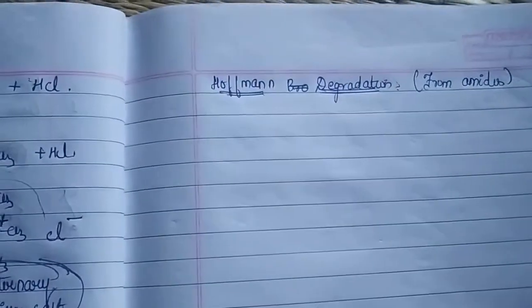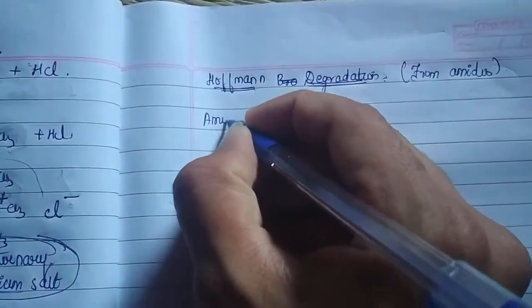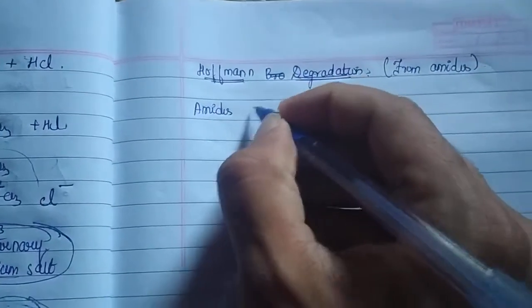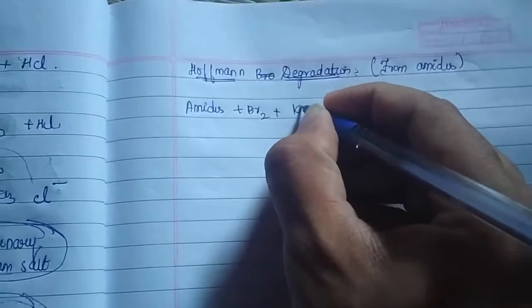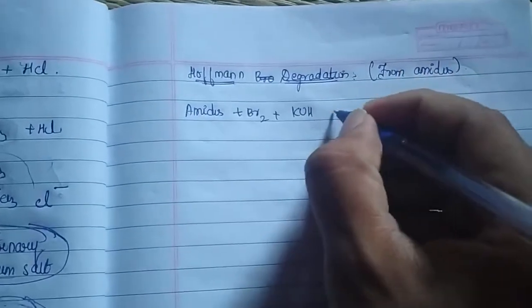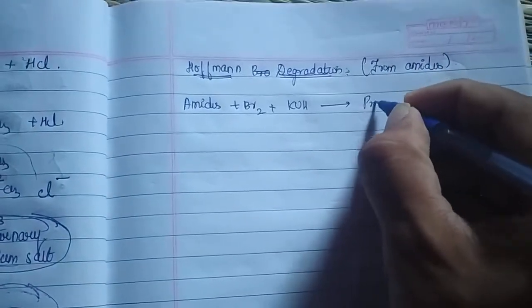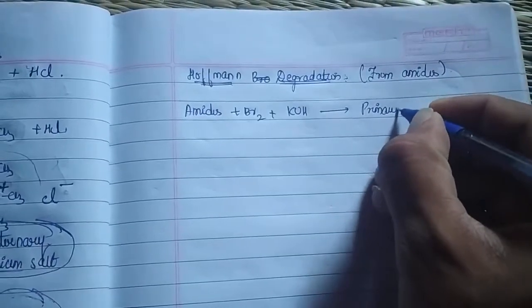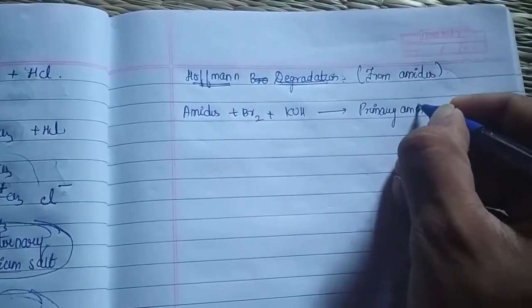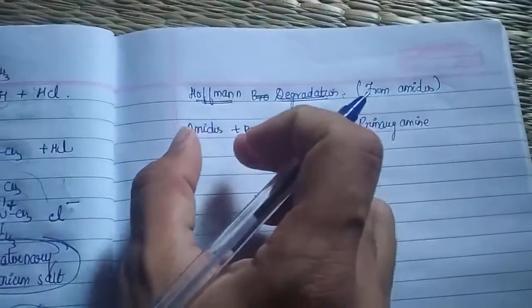So what are we going to do over here? Basically, we are going to treat amides with bromine in the presence of KOH. Finally, it will give primary amines, which could be both aromatic and aliphatic, depending on what type of amide you choose.